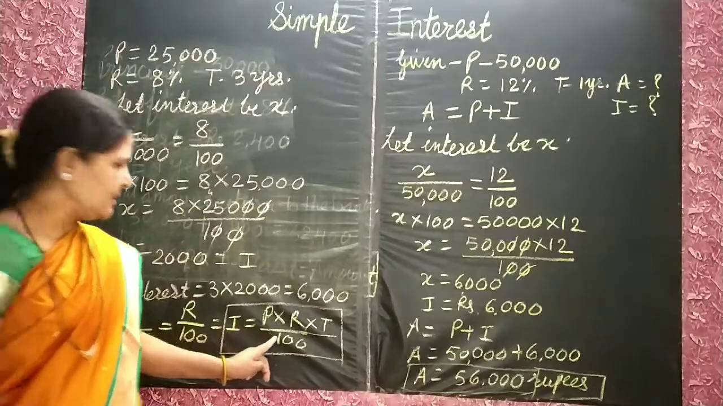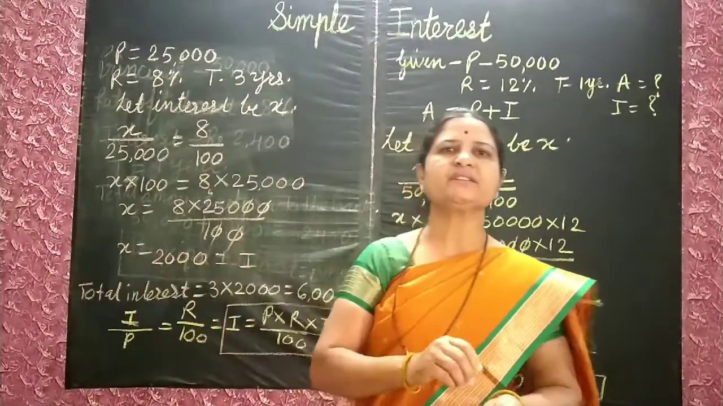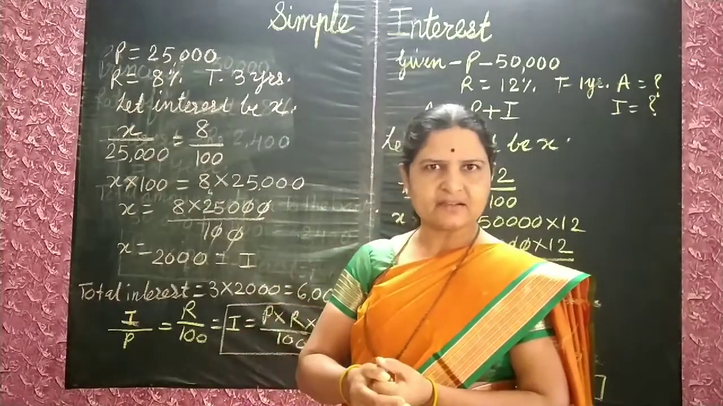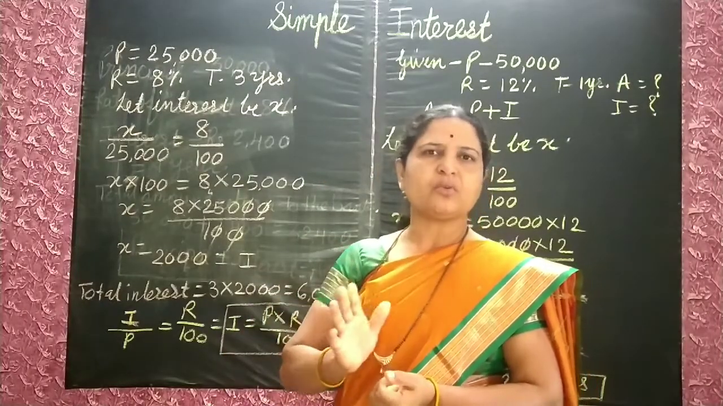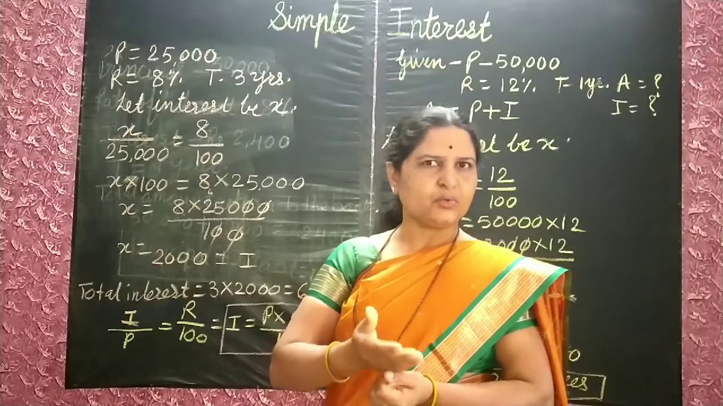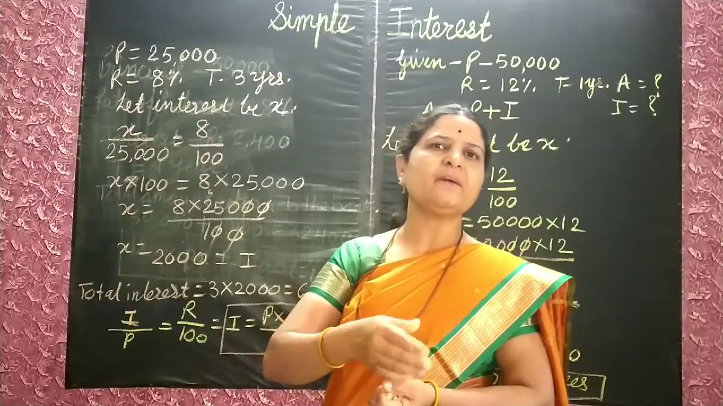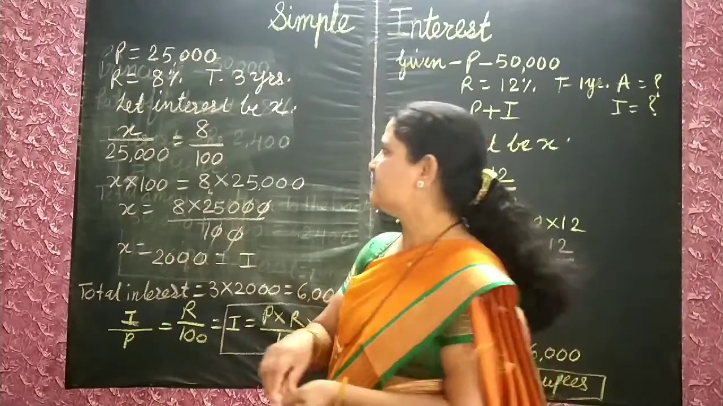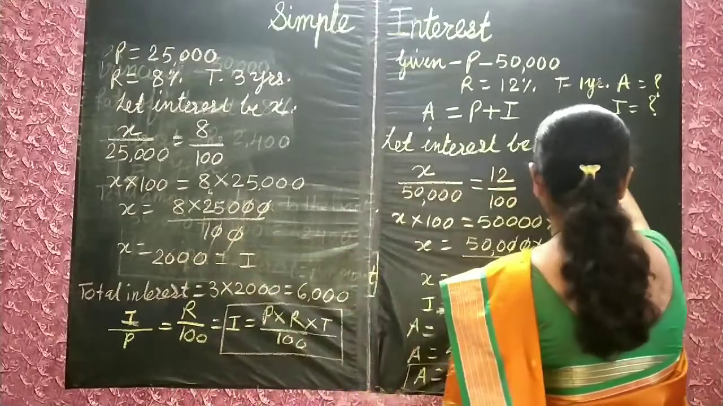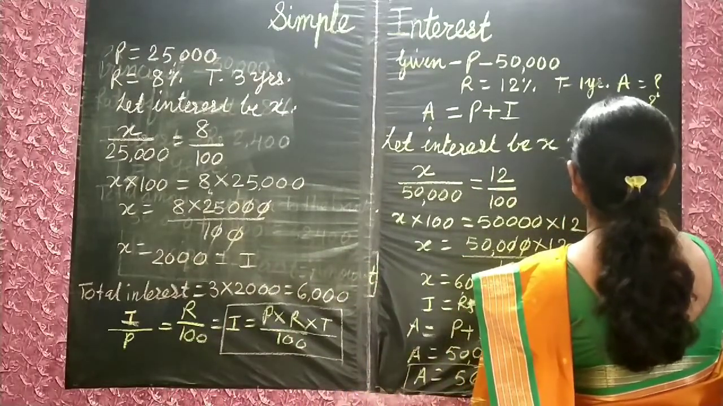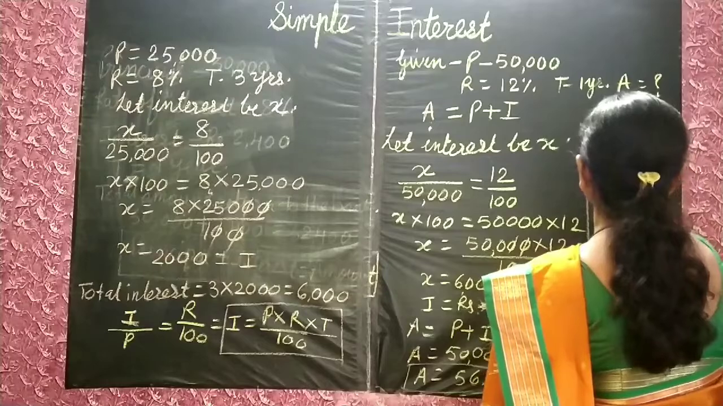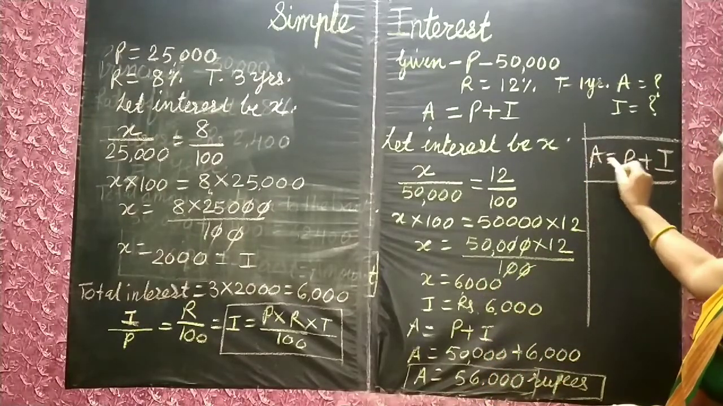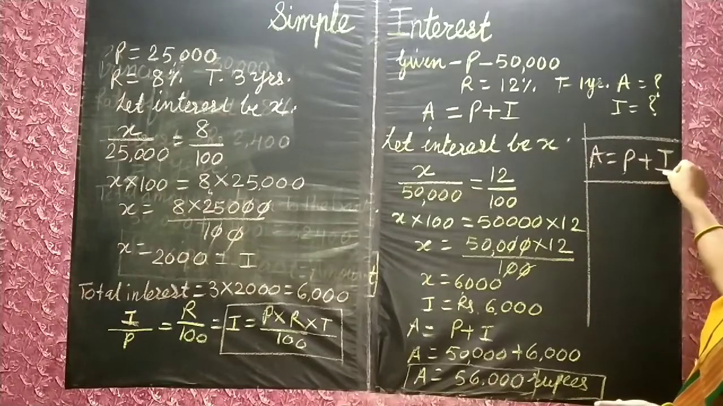So today we have learned 2 formulas. Which? First, amount. Amount is equal to principal plus interest. Correct? If two things are given, we can find out the third. If amount and interest are given, we can find out principal. Means here I will write amount is equal to principal plus interest. This formula we studied first. If principal and interest are given, we can find out amount. If amount and principal are given, we can find out interest.